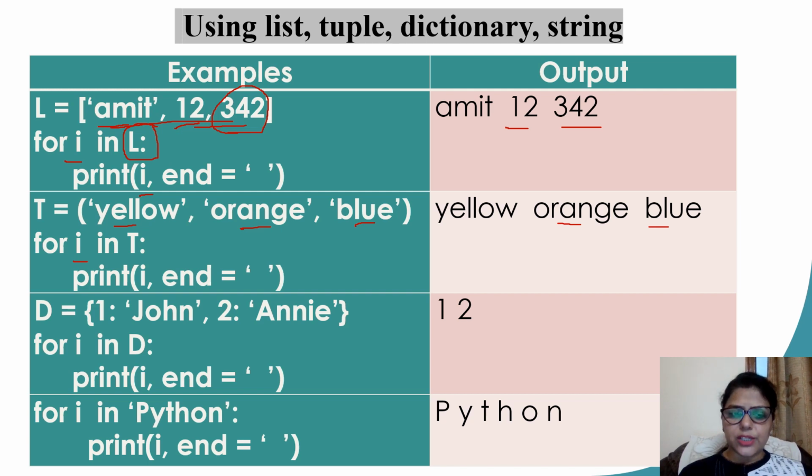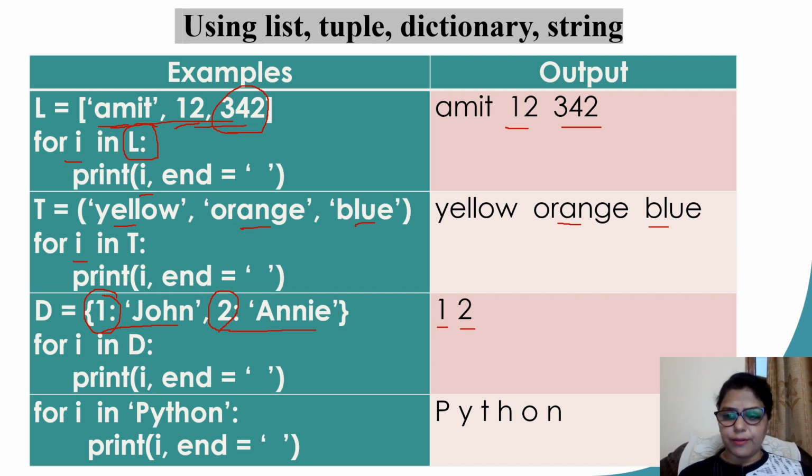If we are talking about a dictionary, it is a set of values in the format key is to value. Now this is considered as one element, one complete set, key is to value. Then the second element. So this loop is going to execute 2 times. When I write for i in D, here D refers to my dictionary. Variable i will take the values of my keys in the dictionary. First time i will be 1, second time i will be 2. So if I say print i, I am printing values 1 and 2.